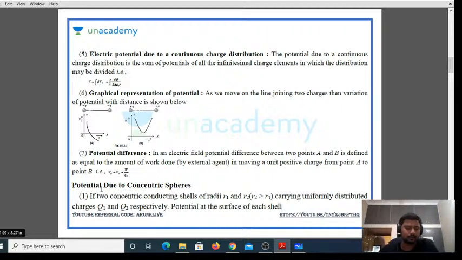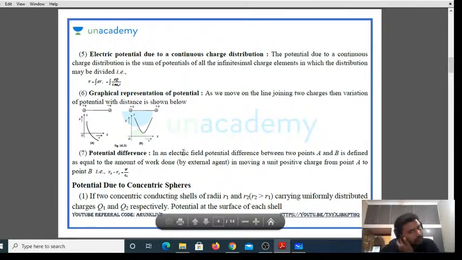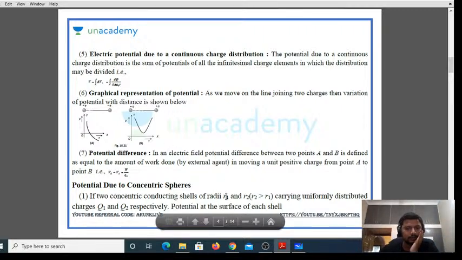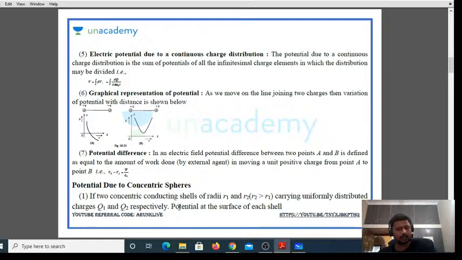Now, due to two concentric conducting shells of radii R1 and R2, such that R2 is greater than R1, carrying uniformly distributed charges, you are supposed to find the potential at the surface of each shell.